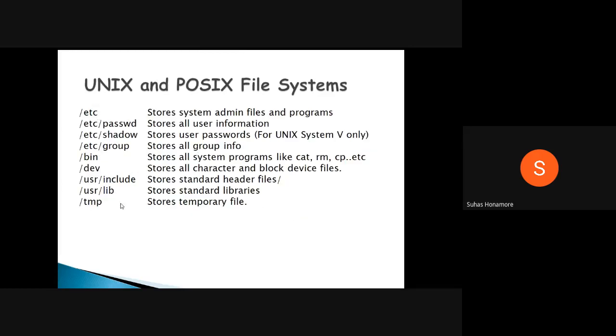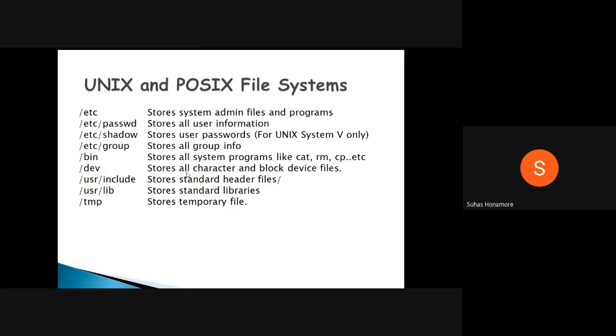So these are the default POSIX and Unix file system files: /etc, passwd, shadow, group, bin. What are those things? /etc normally stores the admin files and programs related to admin. Then passwd stores the user information. Shadow holds user passwords, for Unix V5 only. Then the bin directory is where all your executable things will be.